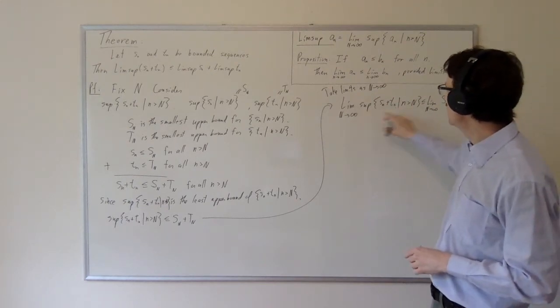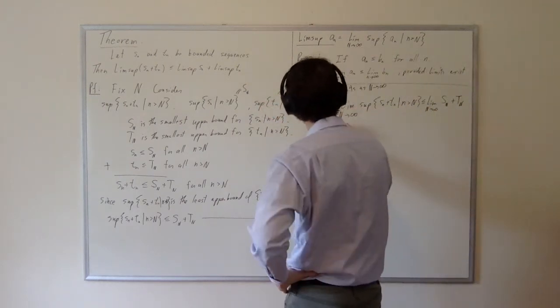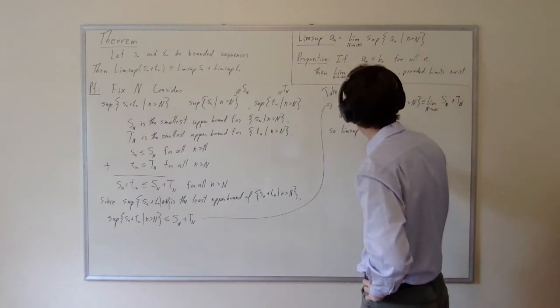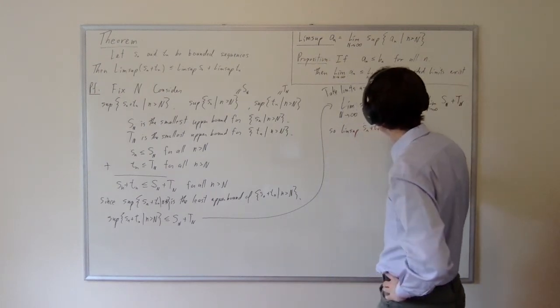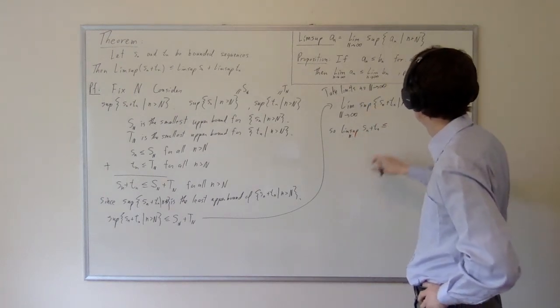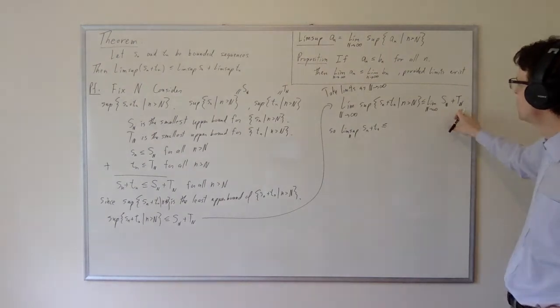Now, this is the very definition of the Limsup of Sn plus Tn. What we get here is the Limsup of Sn plus Tn. And that's the Limsup, now we write that on little n. And what is this? This is the limit of a sum.